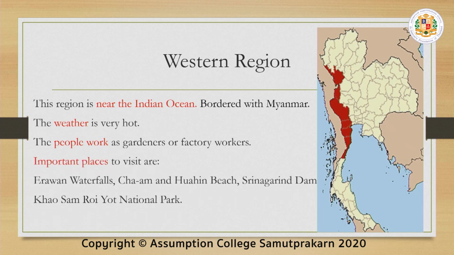And the important places to visit are the Erawan waterfalls. It has 7 floors. Next we have Cha'am and Hua Hin Beach. Sinakarin Dam is one of the biggest dams in the country. Khao Sam-Roi Yot National Park, and I failed to write, this is the bridge over the River Kwai.